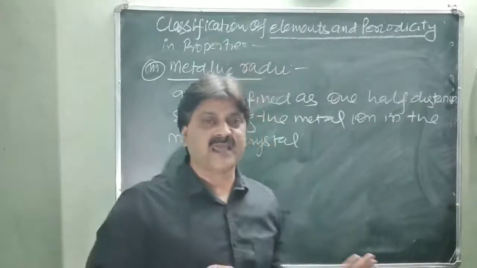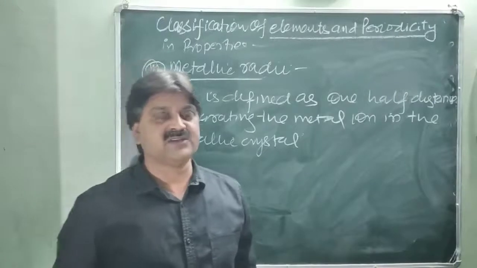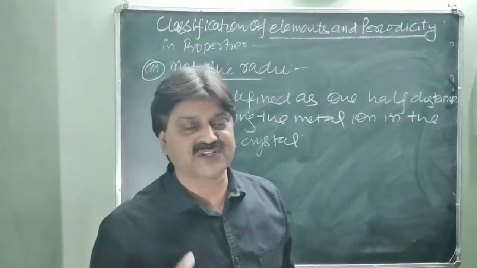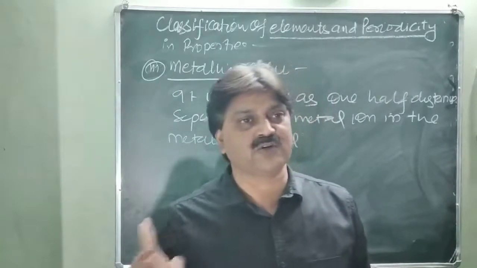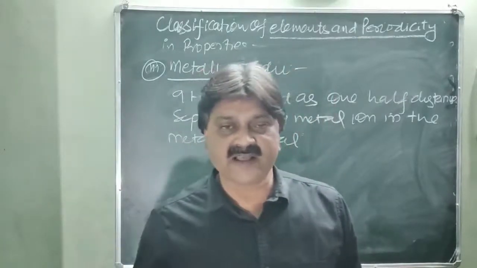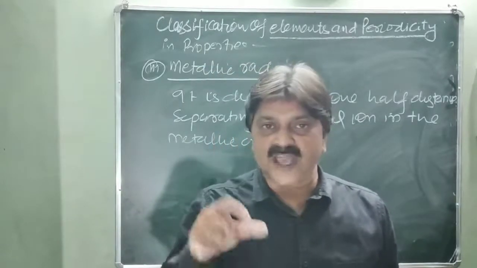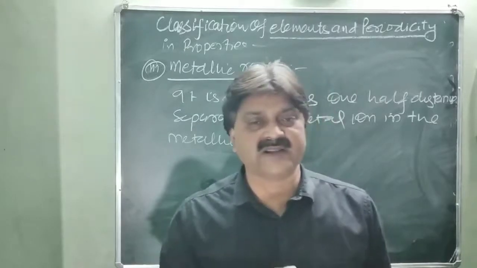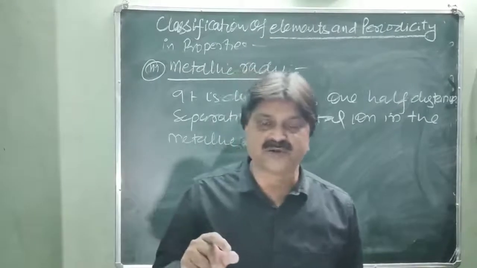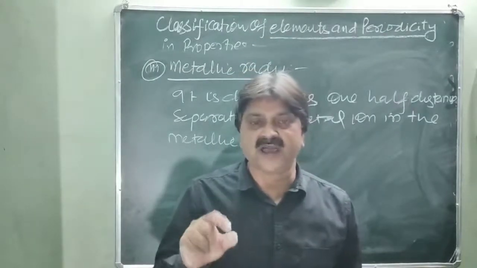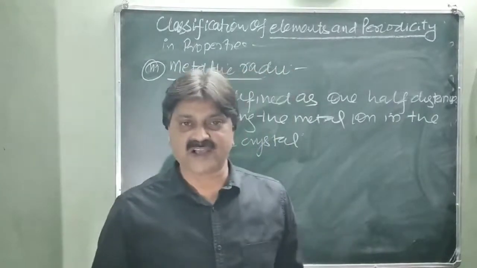So these are the three types of atomic radii. First one, covalent radii. It is defined as half of the distance between the nuclei of two atoms in a molecule. Van der Waals radii is one half the distance between the nuclei of two neighboring atoms. And metallic radii is one half the distance separating the metal ions in a crystal. And ionic radii also in the same manner.